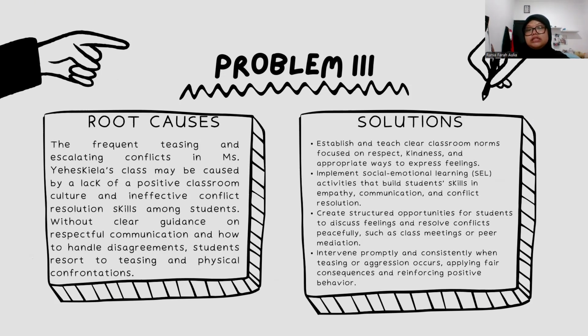I think for the solution is to establish and teach clear classroom norms focused on respect, kindness, and appropriate ways to express feelings. Implement social emotional learning activities that build student skills in empathy, communication, and conflict resolution. Create structured opportunities for students to discuss feelings and resolve conflicts peacefully, such as class meetings or peer mediation. Intervene promptly and consistently when teasing or aggression occurs, applying fair consequences and reinforcing positive behaviors.